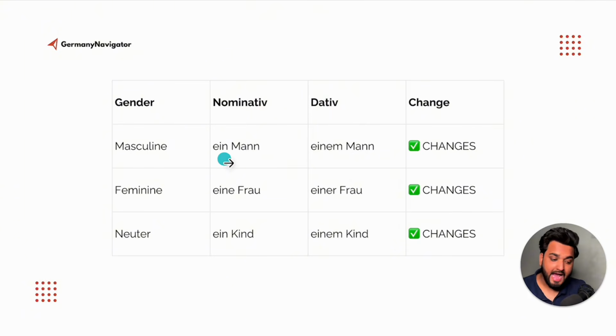As you can see, ein Mann becomes einem Mann. Then eine Frau becomes einer Frau. Then ein Kind becomes einem Kind. So ein Mann, einem Mann, eine Frau, einer Frau, ein Kind, einem Kind. So each of them has changes.